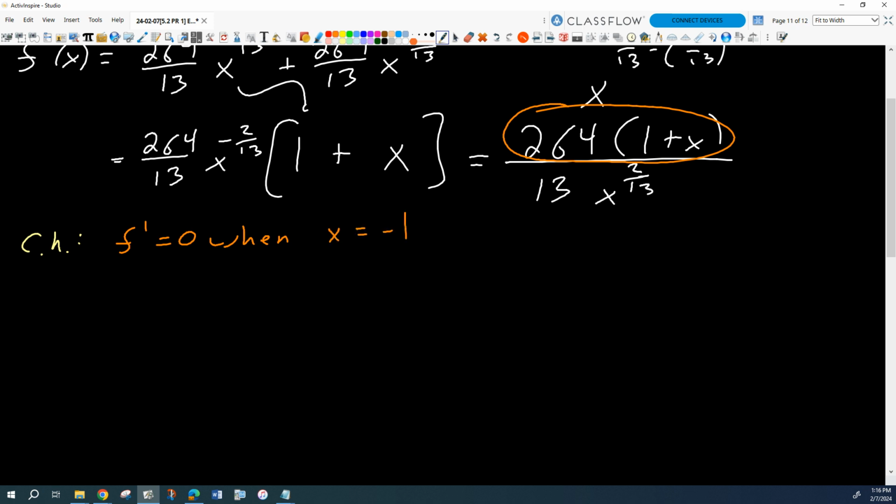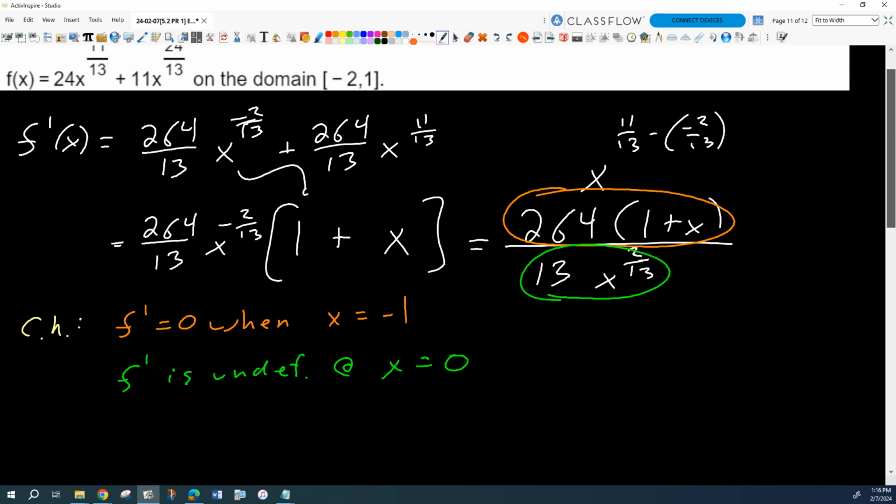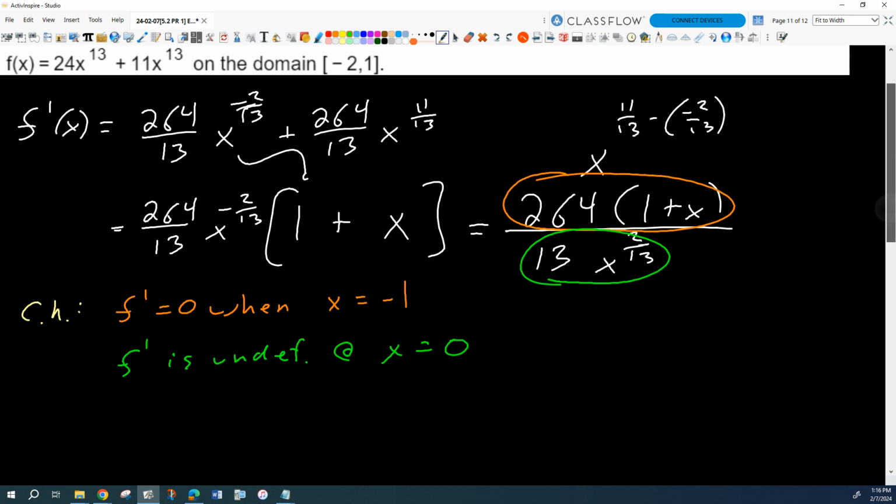Right? F prime is undefined at x equals 0, because that's when the bottom equals 0. Good. So now we've got everything we need. We have our function up there, so we just have to make our table.